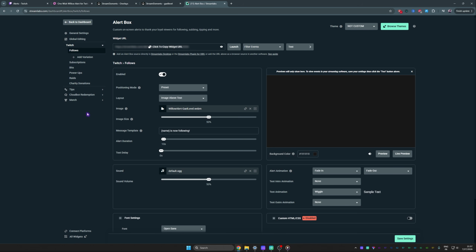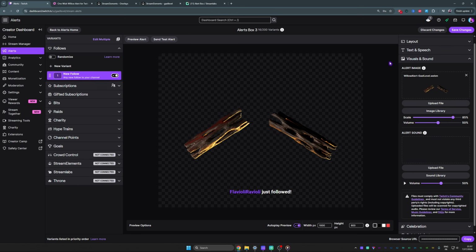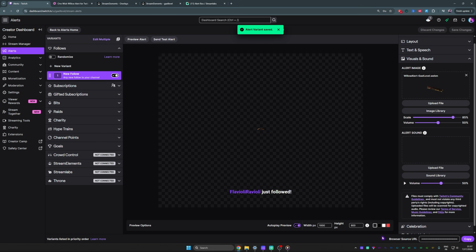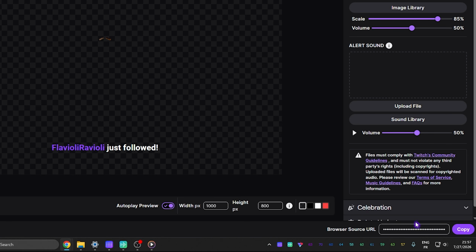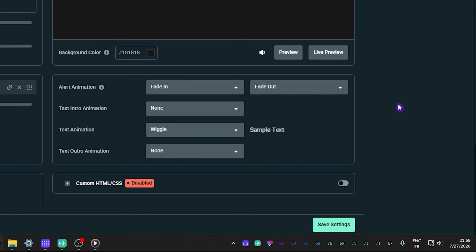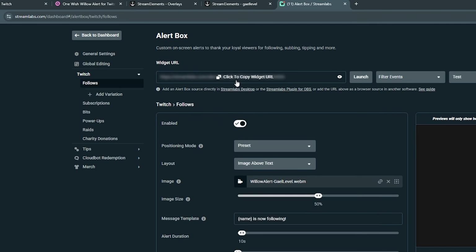Now to add them in your broadcasting software, it's the same process for each and every one of them. First, you want to make sure that you save your changes everywhere, and you want to copy the browser URL. On Twitch, it's going to be at the bottom right. You can see the copy button. In Streamelements, you save top right, and the copy overlay URL is right there. And on Streamlabs, you save at the bottom right, and the copy widget URL is right there.